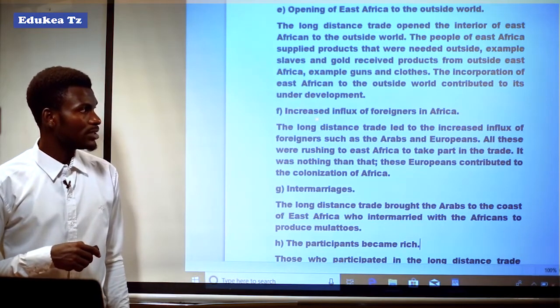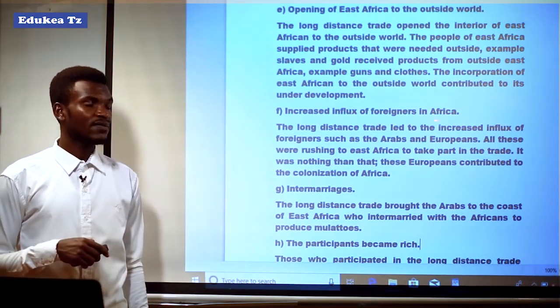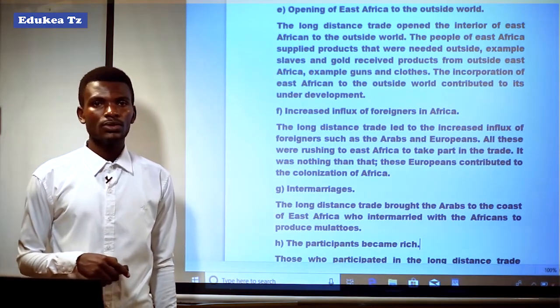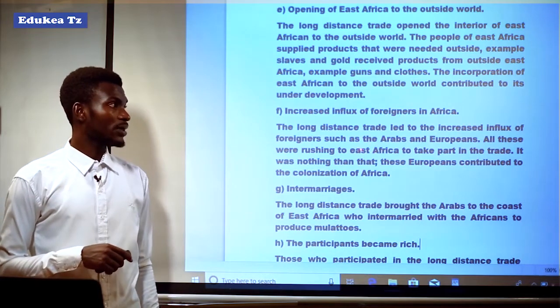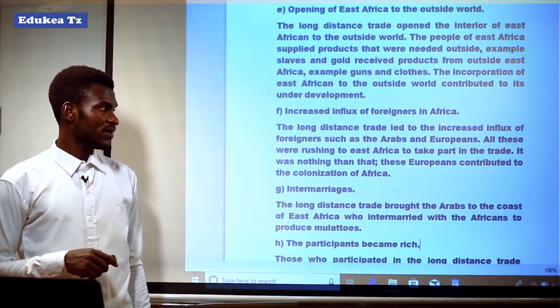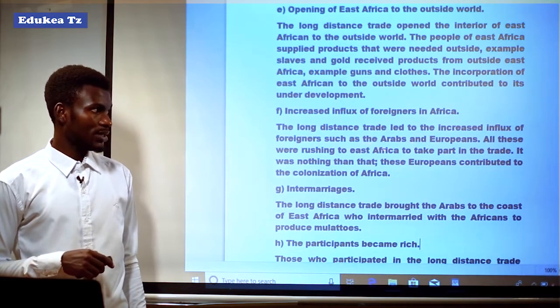Another impact was the increased influx of foreigners in Africa. The long distance trade led to the influx of foreigners such as Arabs and Europeans.